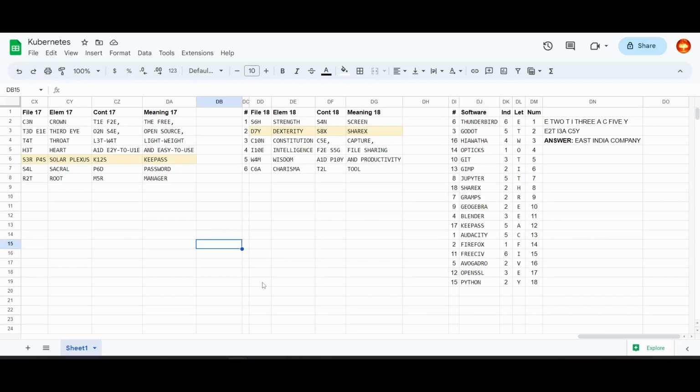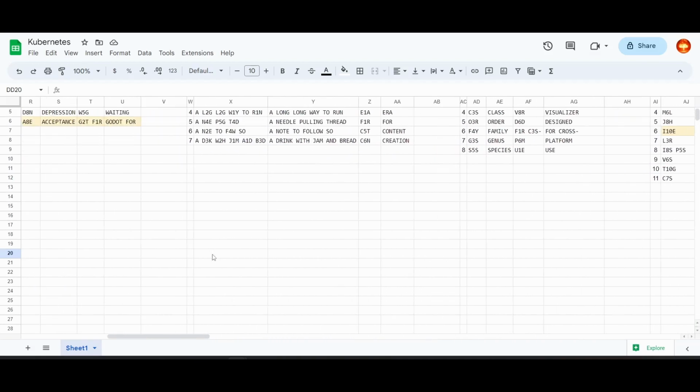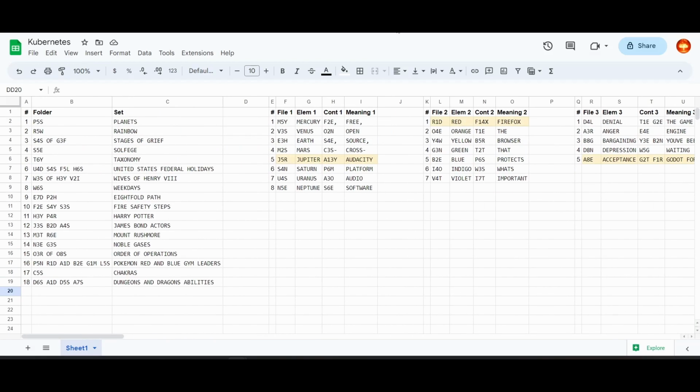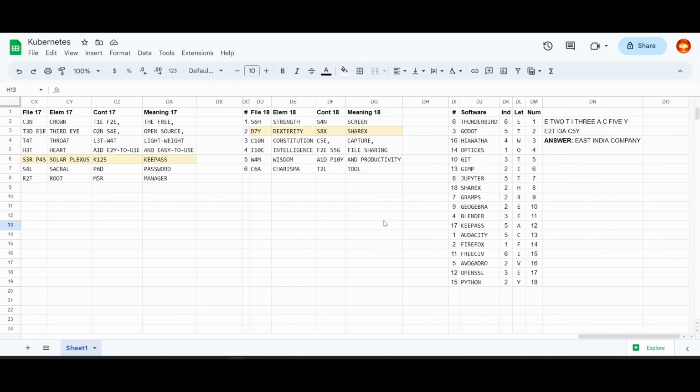So all in all, that was a pretty satisfying puzzle, especially because I could use a combination of looking things up if I wasn't able to figure some patterns out, but also, in some cases, I could just read it, and that was also pretty interesting to get accustomed to. You can see that I used a ton of columns in the spreadsheet, going all the way to column DO.